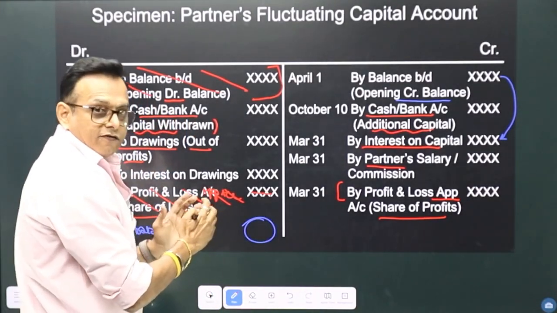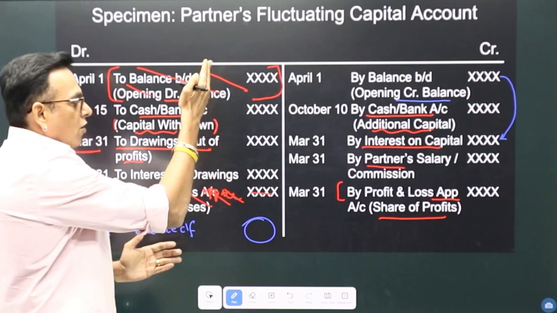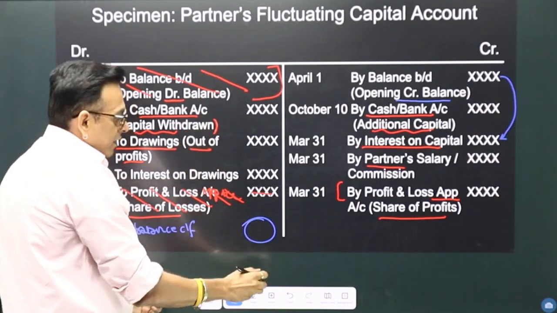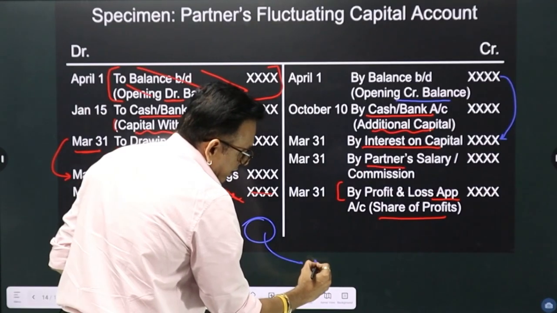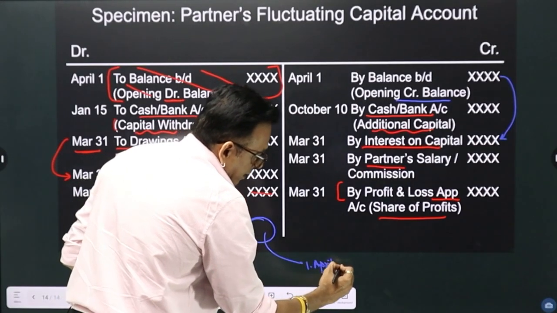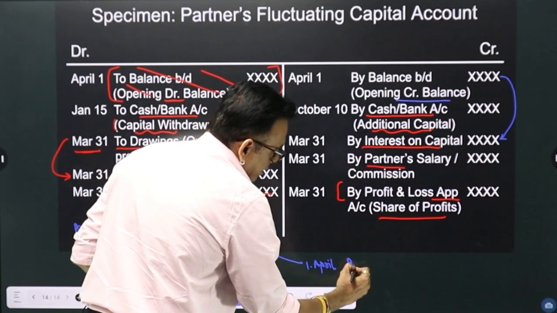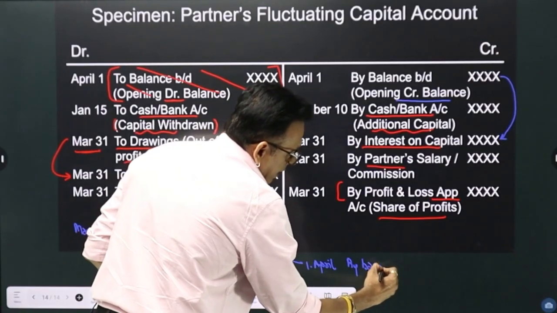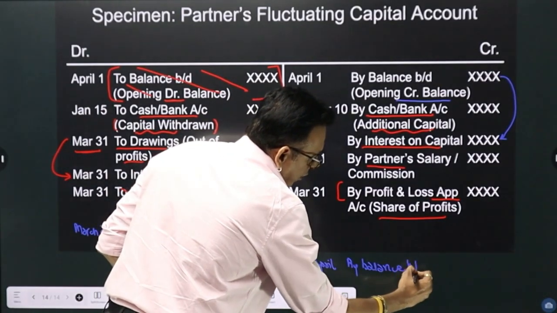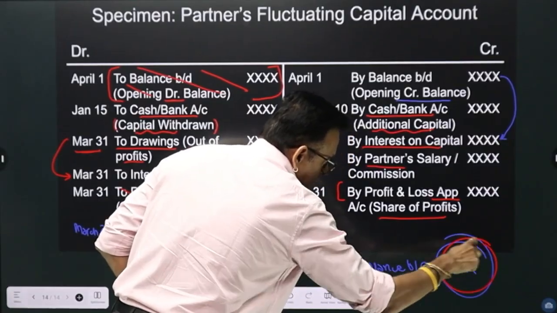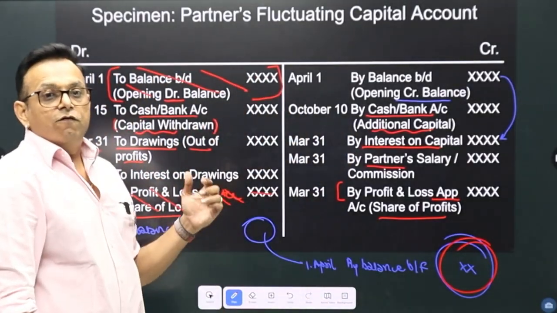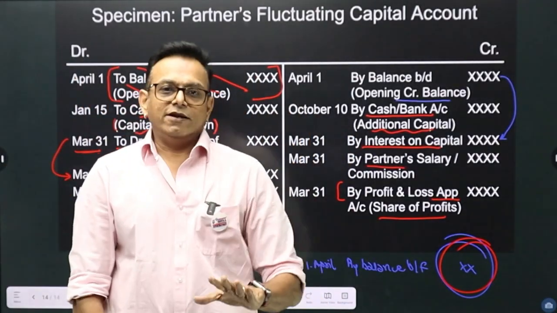So this is the closing balance of this year. It will be the opening balance of the next year. So 1st April, to balance brought forward. And this balance, my dear students, will go to the balance sheet.